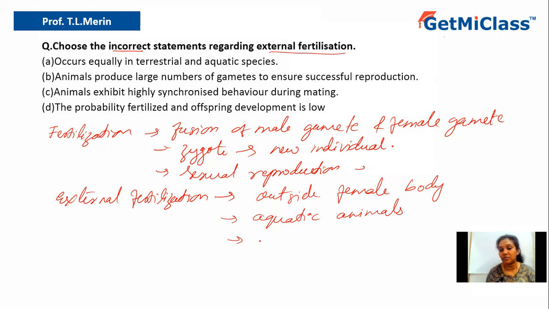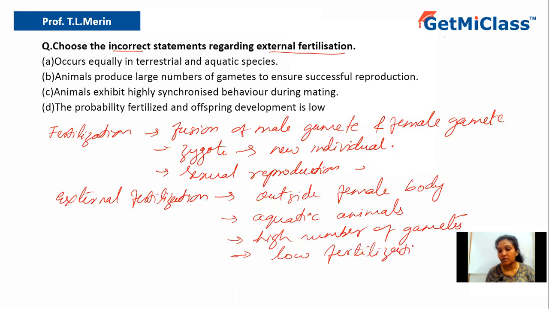High numbers of gametes are produced so as to increase the chance of fertilization, because the chance of fertilization is very low.